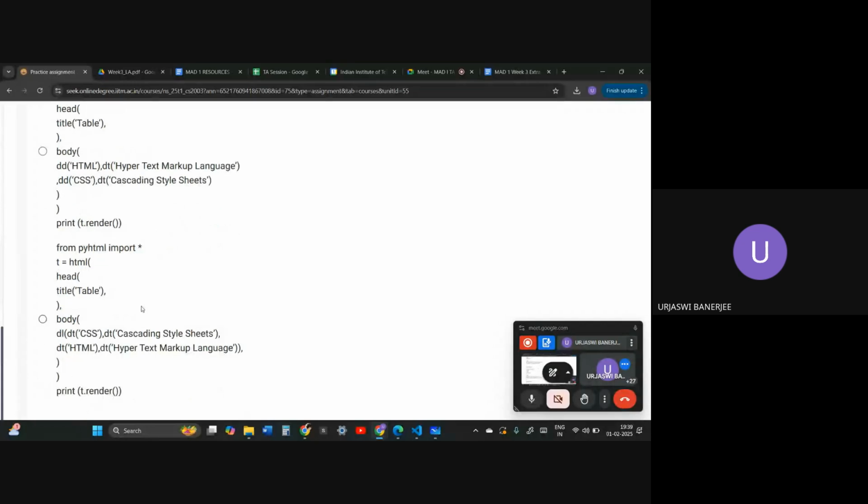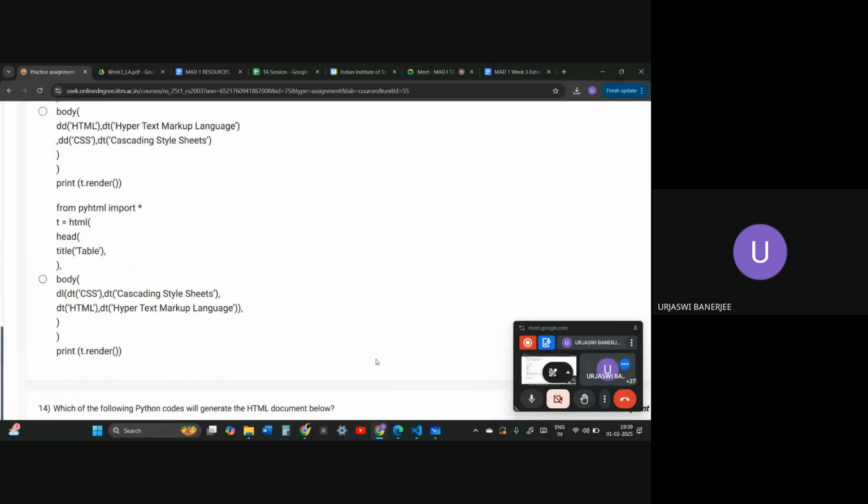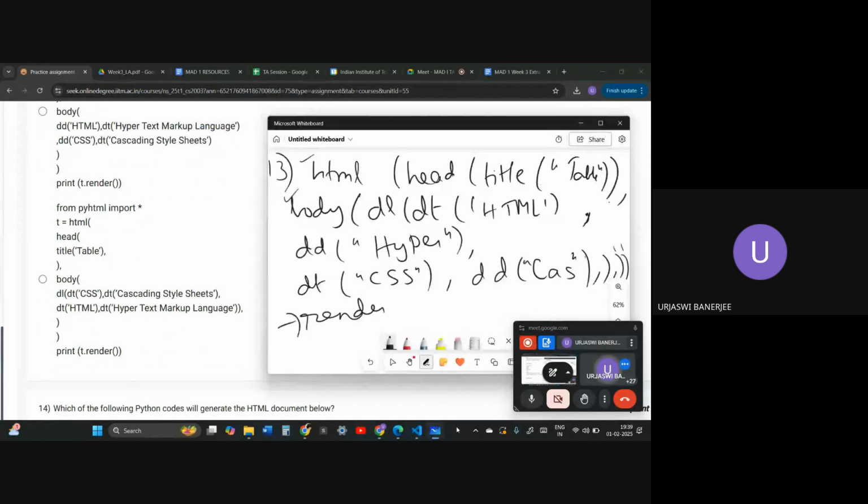This is wrong. The last option is HTML, head, title, table, two closure tags, body, DL, DT. This should be HTML, not CSS. So the only correct option is the first one.